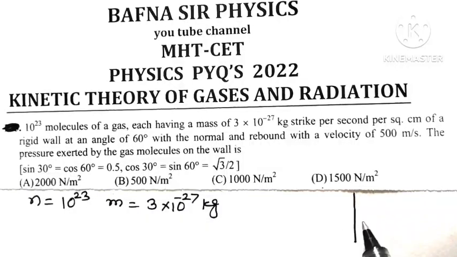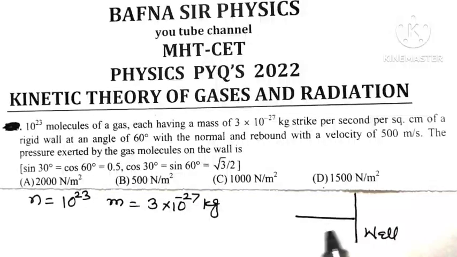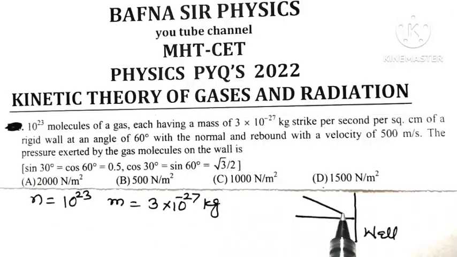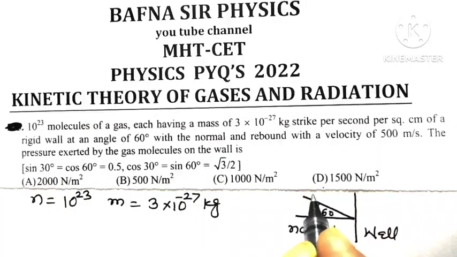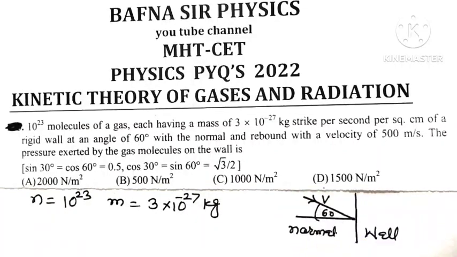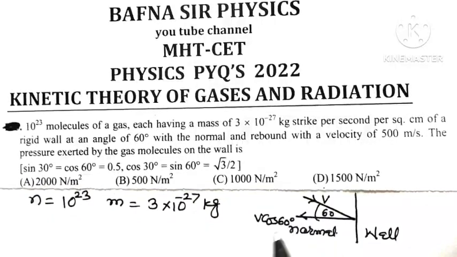Means if this is a rigid wall, then the molecules are striking the wall making an angle of 60 degree with the normal. If v is the velocity with which molecules are striking the wall, then the component of velocity normal to the wall is v cos 60, and cos 60 is 1 by 2, so it is v by 2.